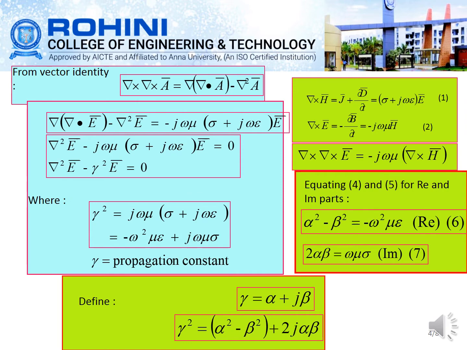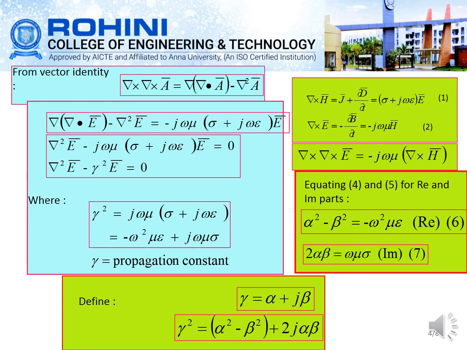The divergence of E in the case of the lossy dielectric will be equal to 0, so that we can write this equation as del square E vector minus j omega mu into sigma plus j omega epsilon into E vector equal to 0. Considering the electric field, we can write this equation as del square E vector minus gamma square into E vector equal to 0, where gamma is the propagation constant. We define gamma in terms of alpha and beta, gamma is equal to alpha plus j beta, so gamma square is equal to alpha square minus beta square plus 2 j alpha beta.